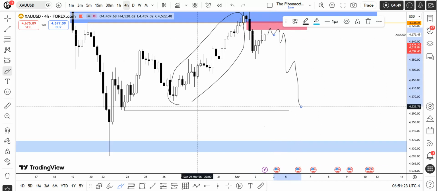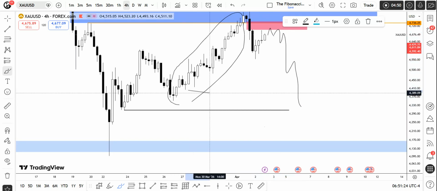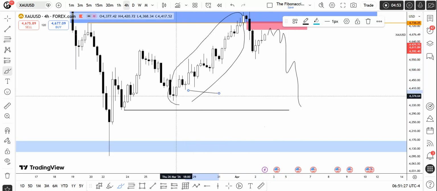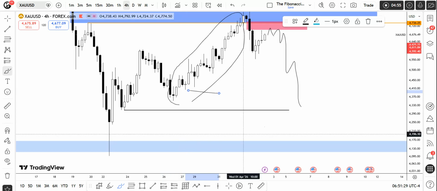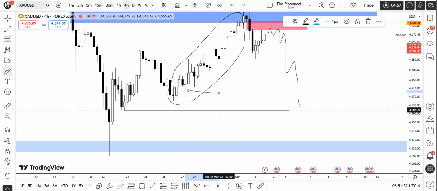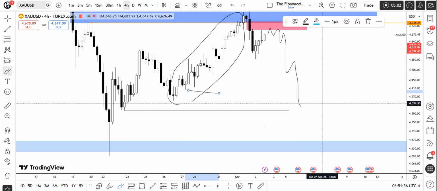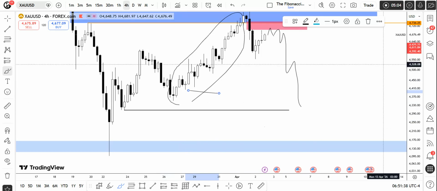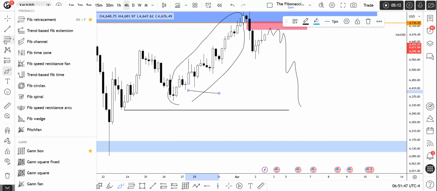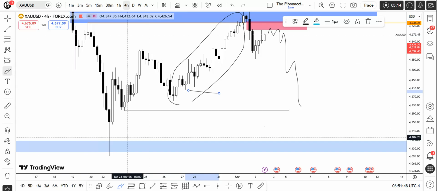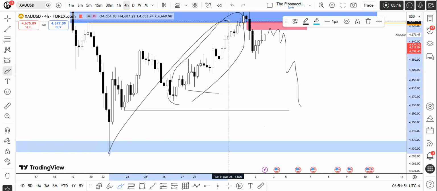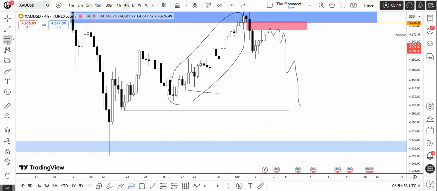For this week, my first target should be this liquidity right over here, the 4403 level, and after that I'm expecting this area to be taken out at the final stage, and after that we can move towards the other high. So this week, ideally, I am bearish and looking for bearish returns, not bullish returns. And if we measure it from the low to the high, let me open my Fibonacci tool.